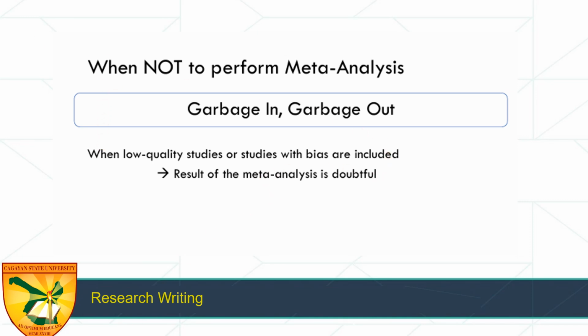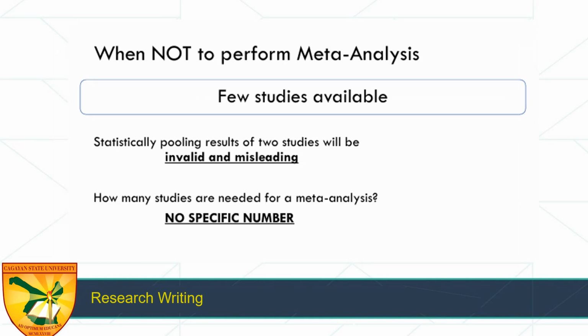so that you have a better output for meta-analysis. Also, you don't perform meta-analysis if there are very few studies available. If there's only one or two studies available on a certain topic, you cannot pool those quantitative results. Statistically pooling results of so few studies will be invalid and misleading.